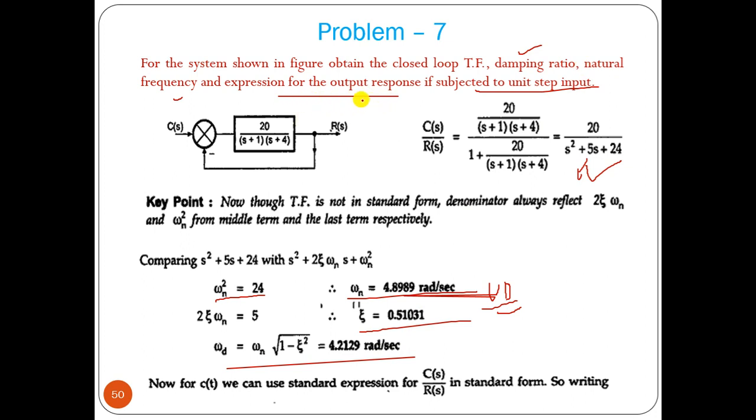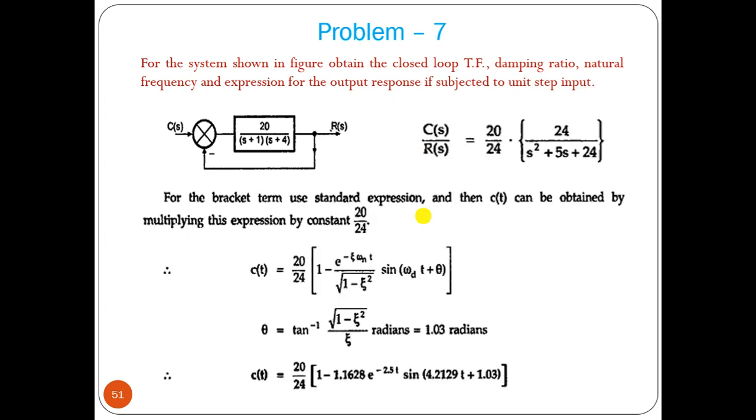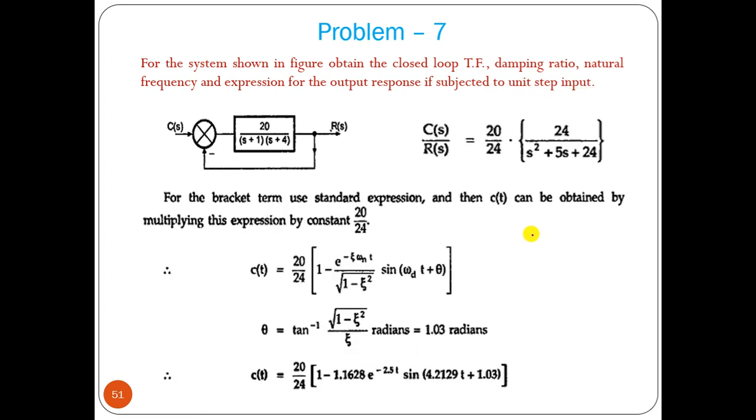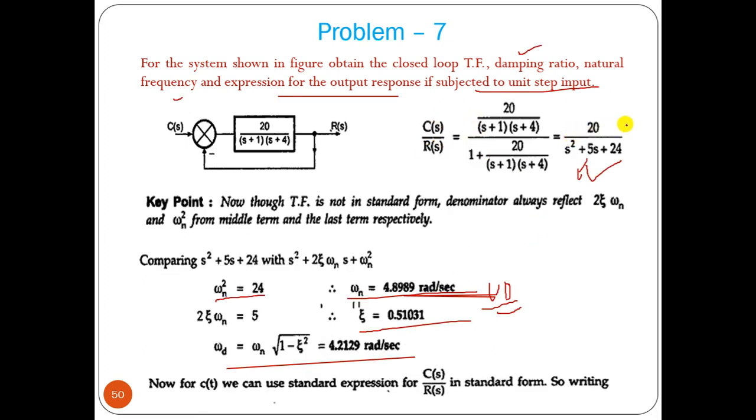What we have to find out is the output response. But the problem here is this: C(s) by R(s), what is the term here? In that transfer function, the numerator value should be 24.